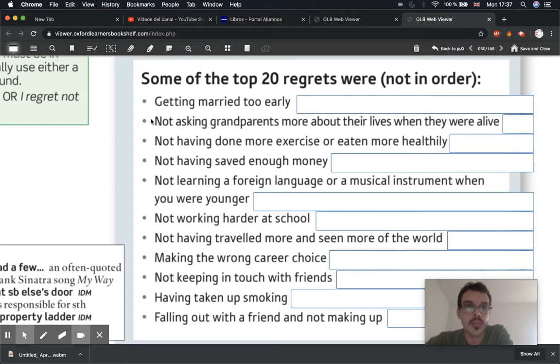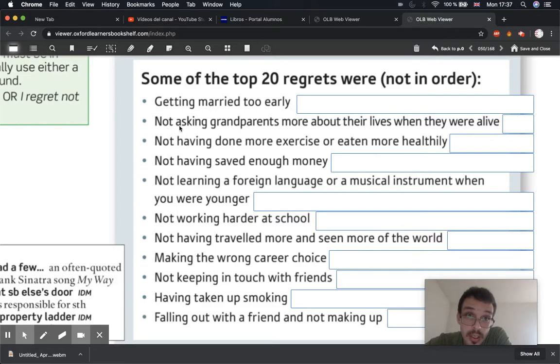Let's see what this is. Getting married too early. Some people get married when they're like 17, 18. It's far too early. So that's one regret. Not asking grandparents more about their lives when they were alive. Hopefully your grandparents are still alive. Unfortunately, mine are not.